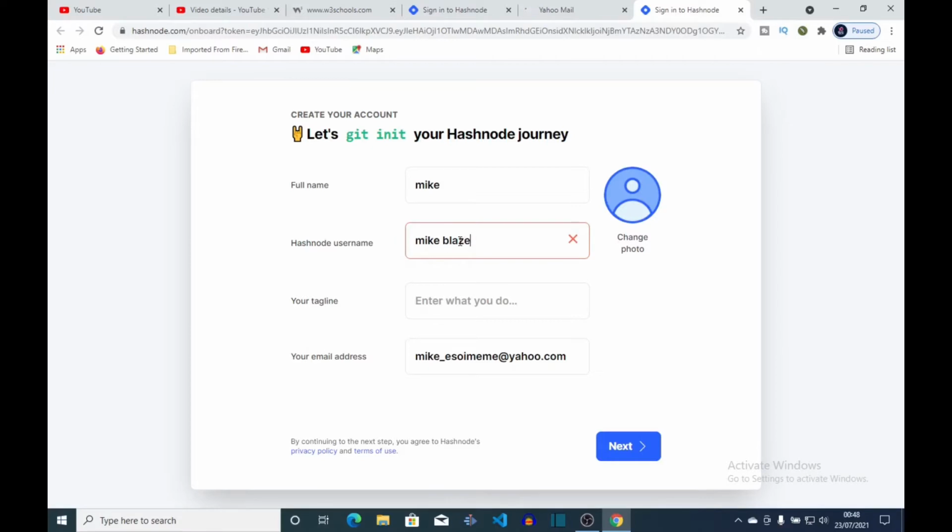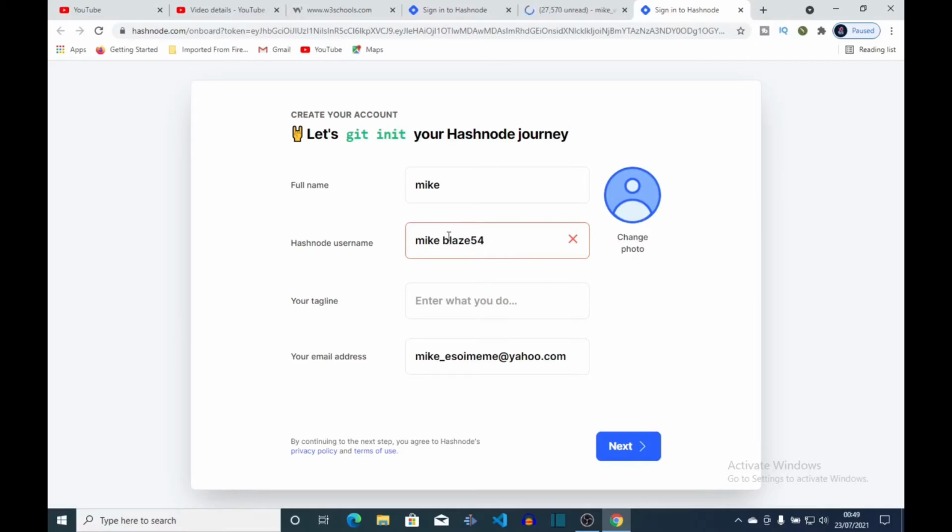So when you start typing in your username and you notice a red line around your username, it's because of a space. Maybe you left a space in the username. Hashnode doesn't want space, so you can either use an underscore if you want to join your last name and your first name, or you want like two different words, so either use an underscore or something just to join the two texts together.